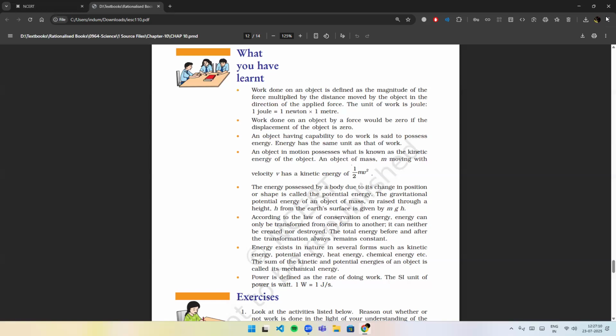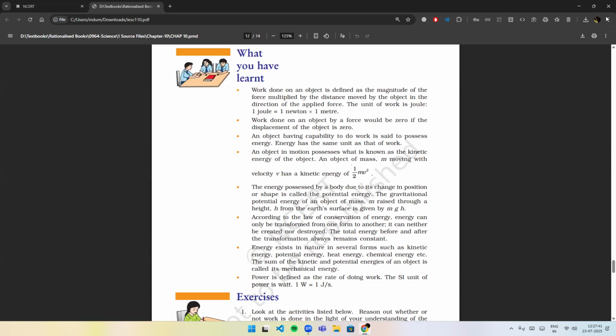According to the law of conservation of energy, energy can only be transformed from one form to another. It can neither be created nor destroyed. The total energy before and after the transformation always remains constant. The energy exists in nature in several forms, such as kinetic energy, potential energy, heat energy, chemical energy, etc. The sum of the kinetic and potential energies of an object is called its mechanical energy.